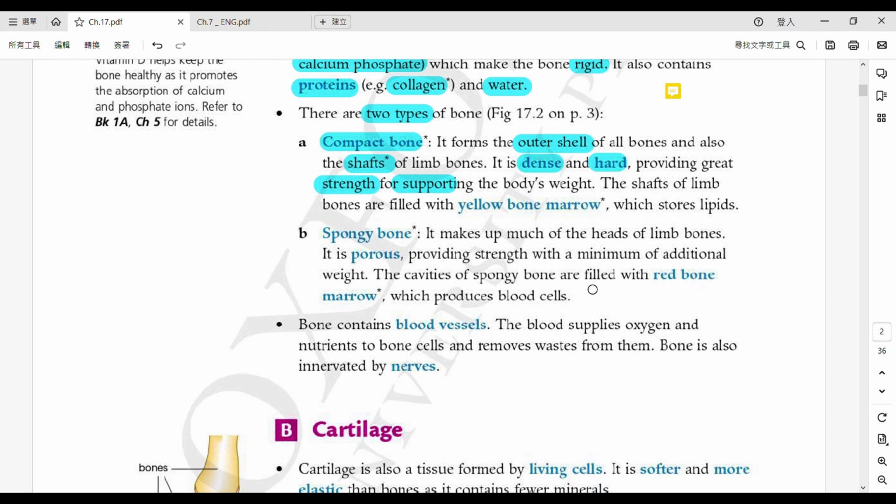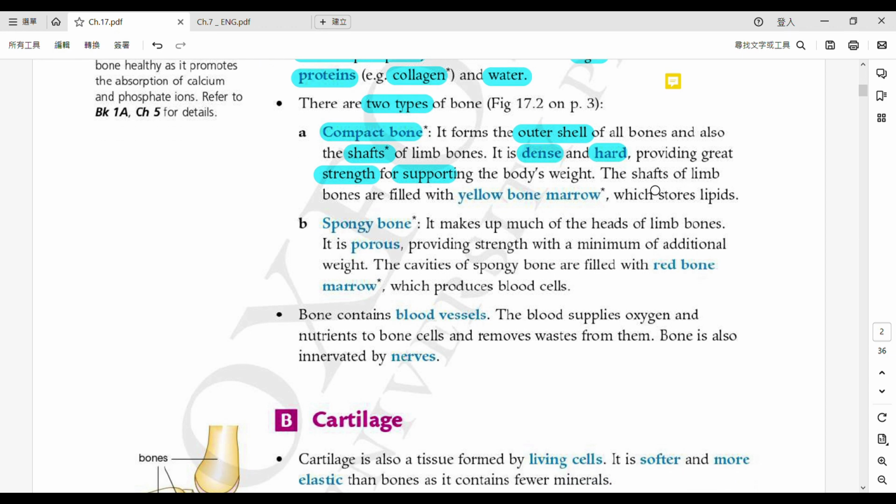好啦，然後咯 what's more 就係我哋留意一樣嘢啦。So when we talk about the shafts 呢個嘅中間嘅部分啦，so they are filled with yellow bone marrow. Bone marrow means 骨髓啦。So 黃骨髓，alright.